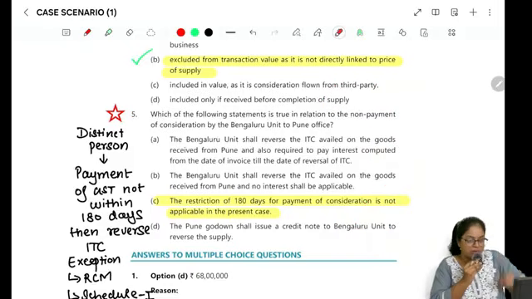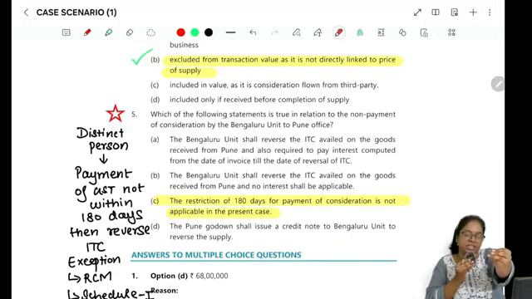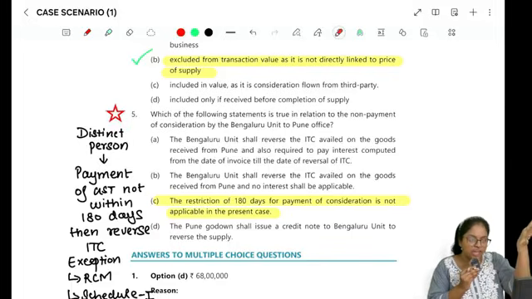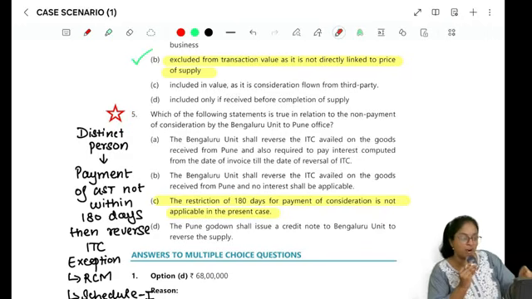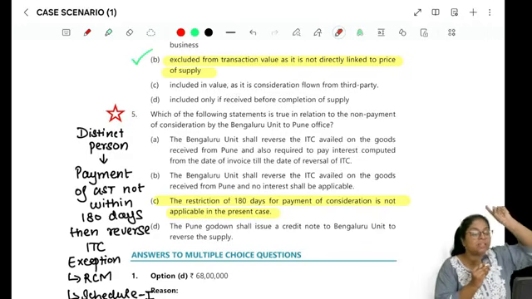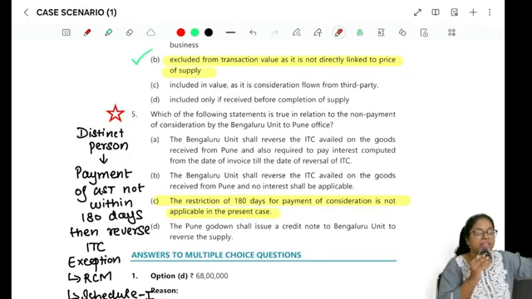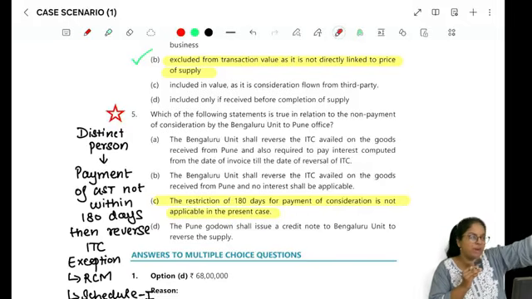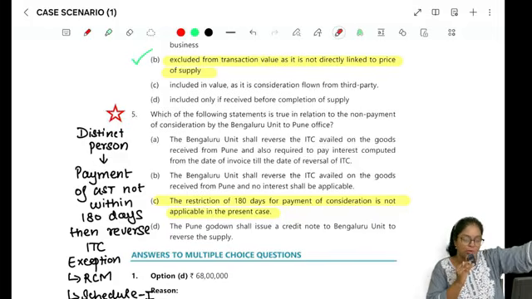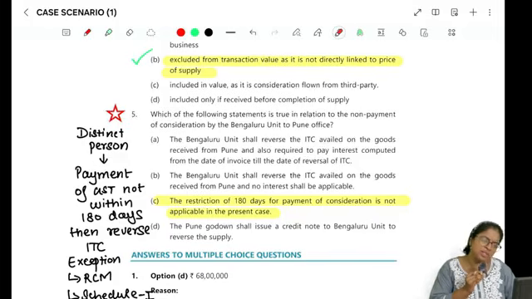I have not made payment to my supplier, I am only asking the GST department, give me ITC. The department will tell no. At least the department will tell for once if you want to take it, but within 180 days if you do not make the payment, you have to reverse the ITC. But this condition will not apply in case the transaction is between distinct persons. Because, say I am in Pune, I am sending to one of my branches which is there in Bengaluru.